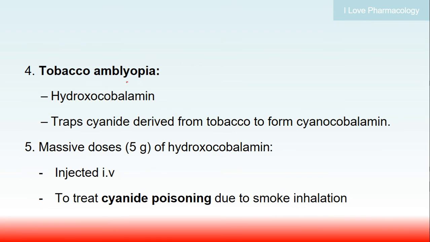It can be used in tobacco amblyopia. Hydroxycobalamin is used here, where it helps in trapping the cyanide derived from tobacco to form cyanocobalamin. Massive doses of hydroxycobalamin are required in treating cyanide poisoning.